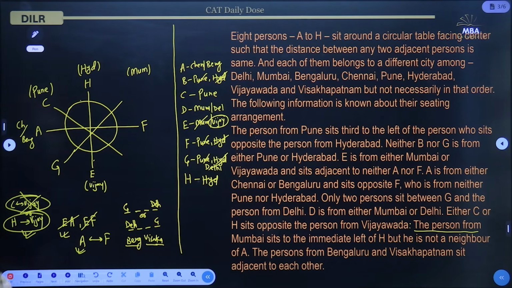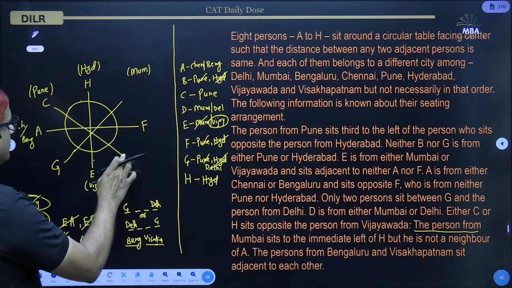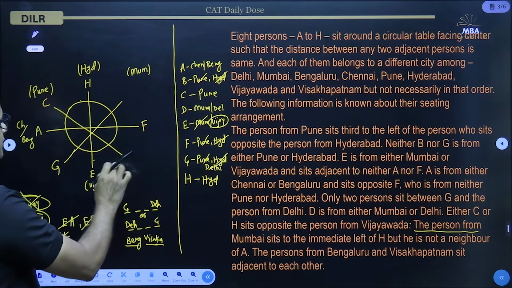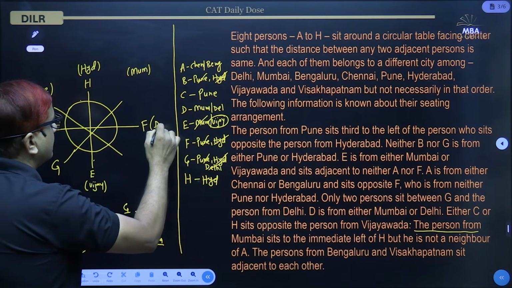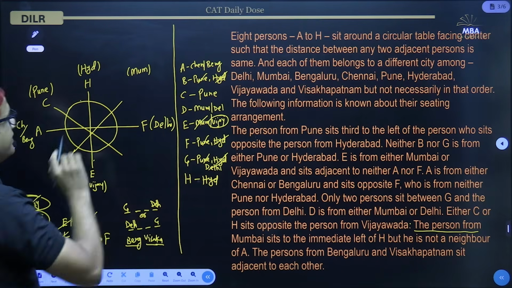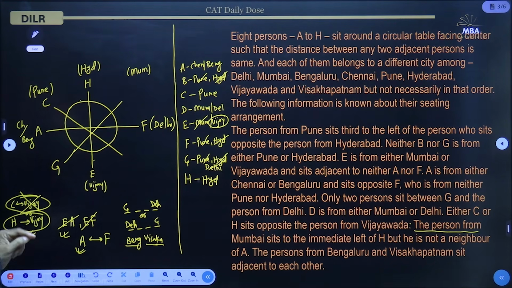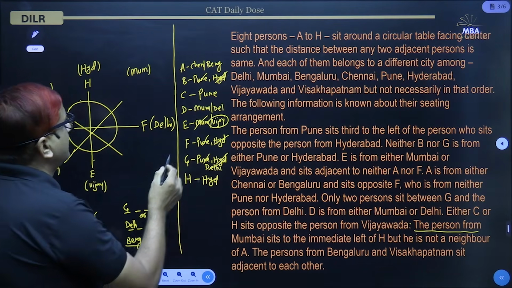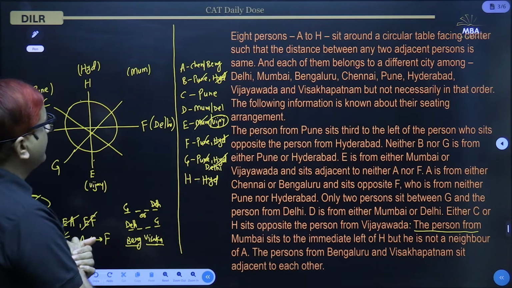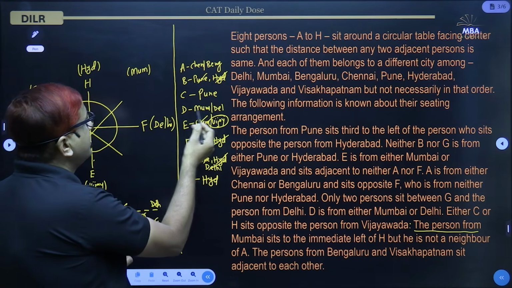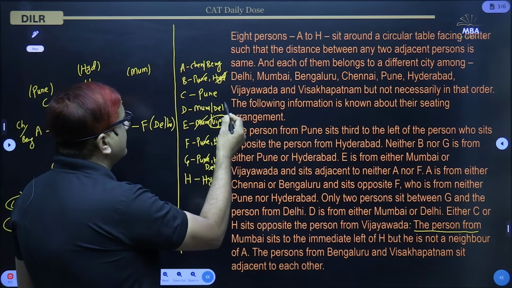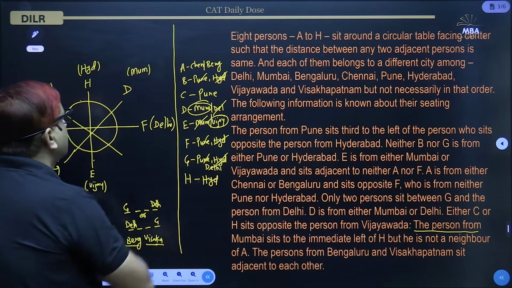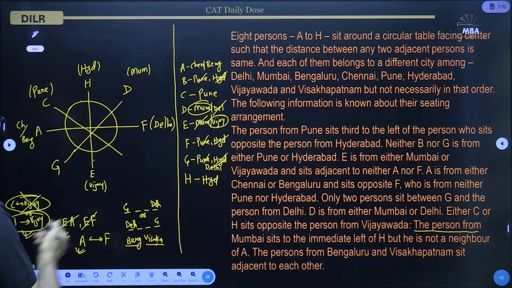So G is here. Now if G is here, 1, 2, this cannot be person from Delhi, but 1, 2. Now we are sure that this person can be from Delhi. So F is from Delhi. Now, if F is from Delhi, that means who is from Mumbai? That will be D, because D is either from Mumbai or Delhi. That means from Mumbai. So who is left? B. So this place will be occupied by B.